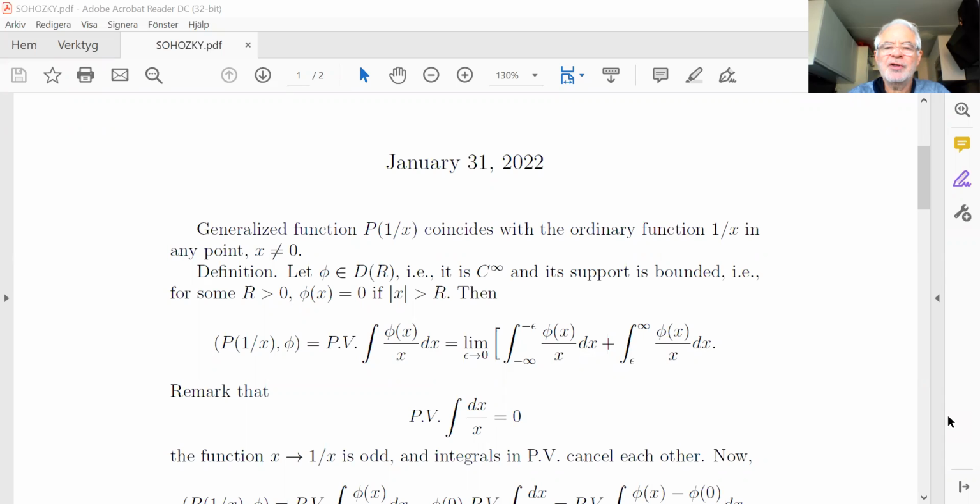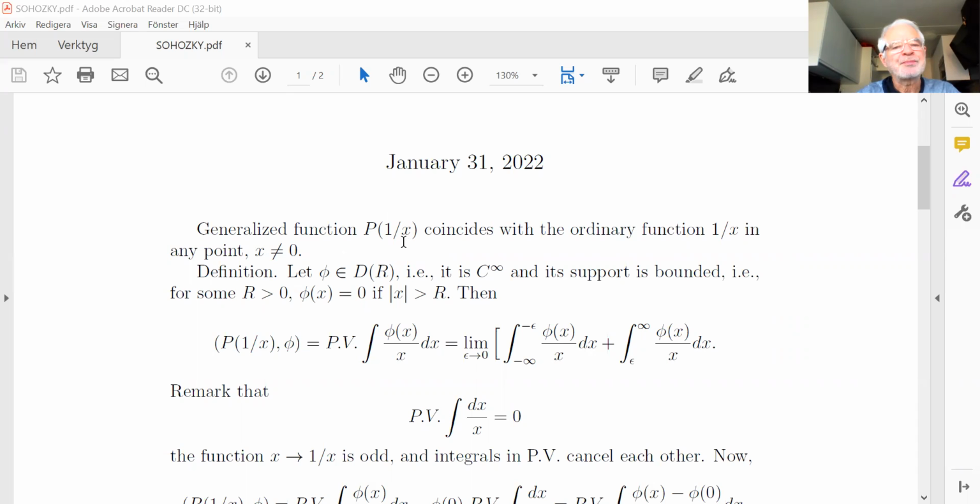Now we discuss one of the most interesting examples of a singular generalized function, maybe besides the delta function. The delta function is also, of course, of big value for us. This is a function which is equal to 1 over x at all points besides 0. Of course, at the point 0 there is infinity, so we cannot define this function at the point 0. But nevertheless, we would like to define some function which is everywhere 1 over x except this point.